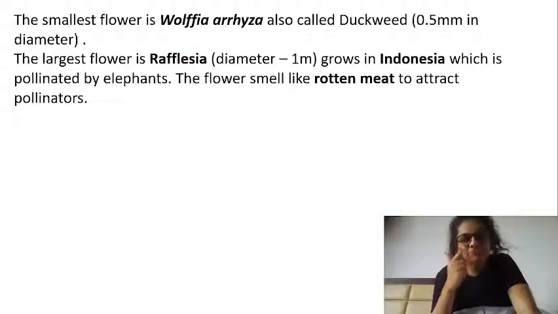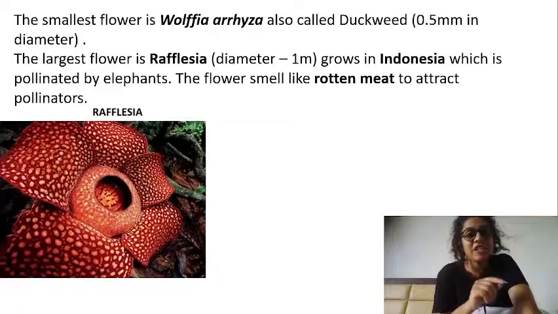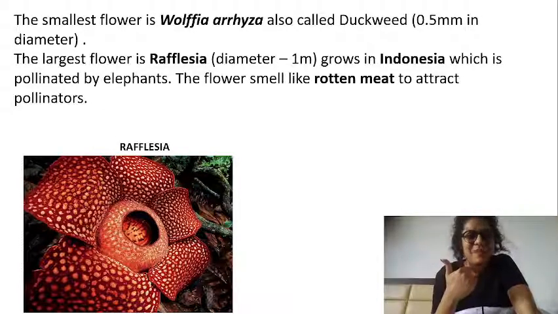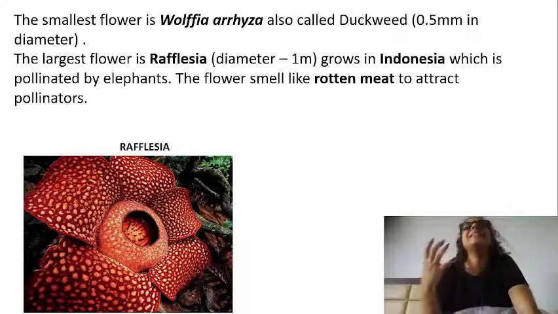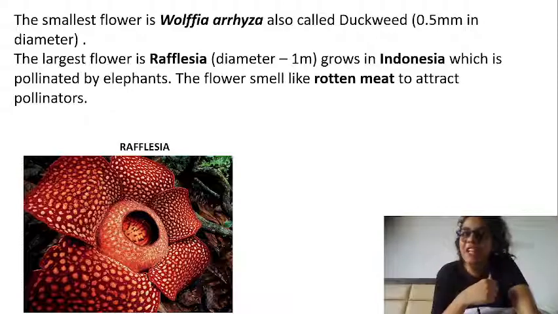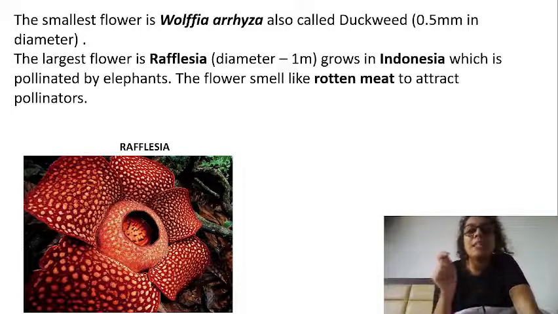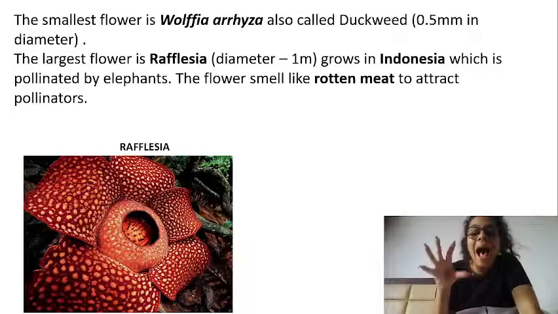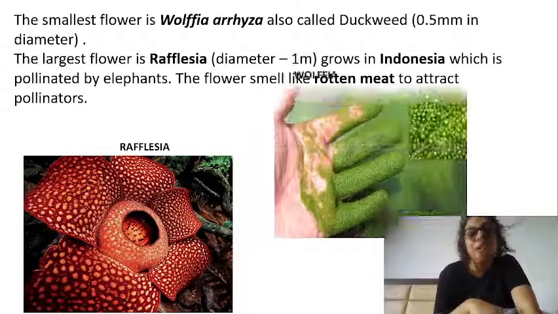The largest flower is known as Rafflesia, which is found in Indonesia and has a smell of rotten meat. For us, it is rotten meat, but for pollinators, it is heaven. Of course, it is heaven. The pollinator for Rafflesia is the elephant, and the size of this Rafflesia is 1 meter in diameter. Whoa! Imagine.